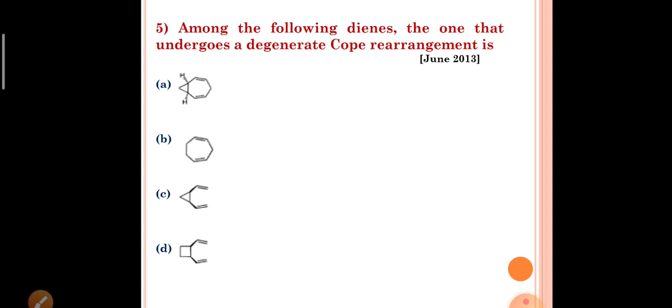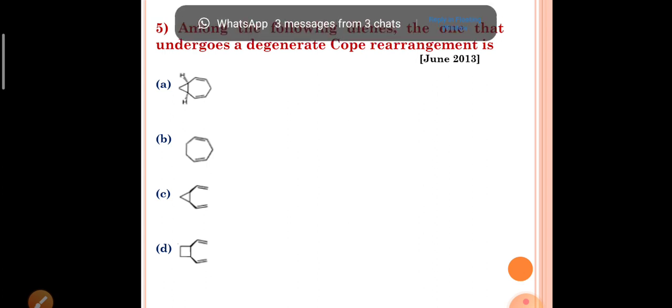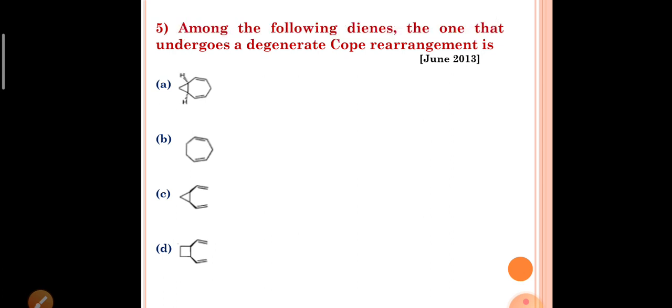The thermal rearrangement of 1,5 dienes by 3,3 sigmatropic shift is called Cope rearrangement. Whether the reaction proceeds in thermally favored direction. So what the question is, the following dienes, the one that undergoes a degenerate Cope rearrangement. So it leads to